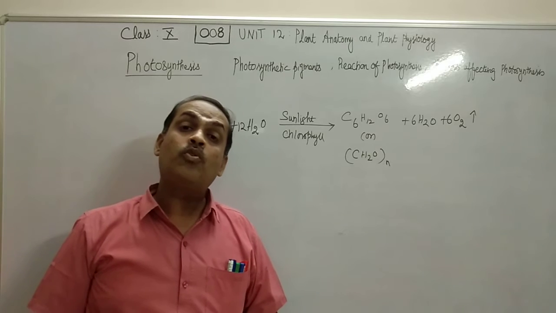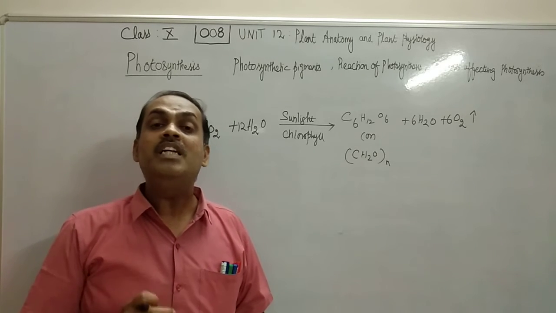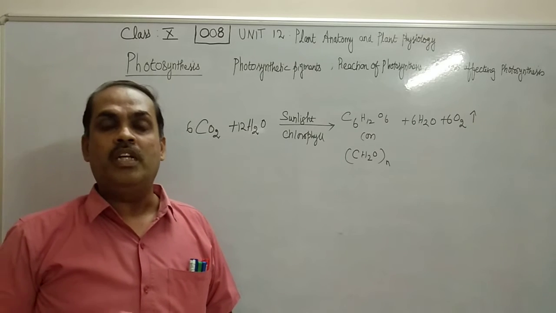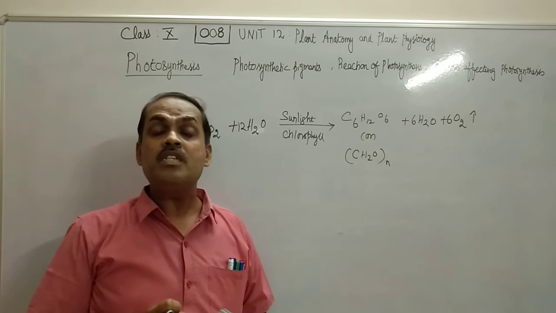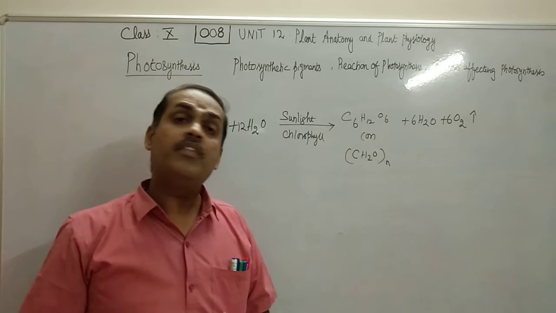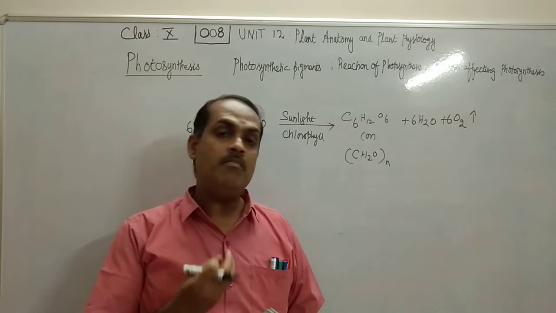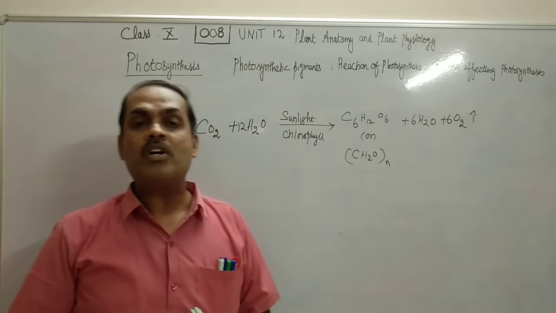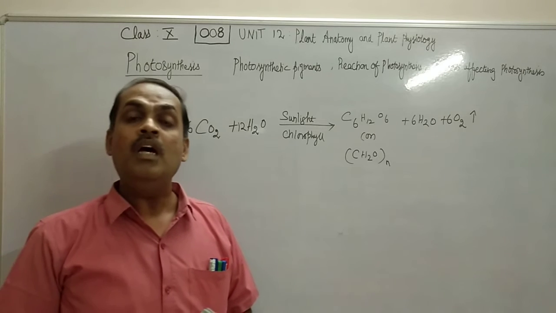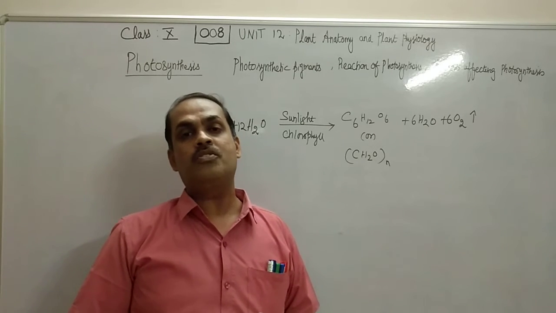Now, where does this photosynthesis occur? Photosynthesis takes place in all green parts of the plant. Especially, they are found in leaves. Leaves are the major site of photosynthesis. Apart from leaf, all the other green parts of the plant. Say for example, when the plants are young, even the stem will be green in color. So stem also contains chloroplast, and stem does photosynthesis, and the floral buds are also involved in photosynthesis.